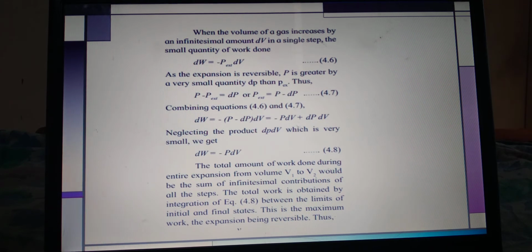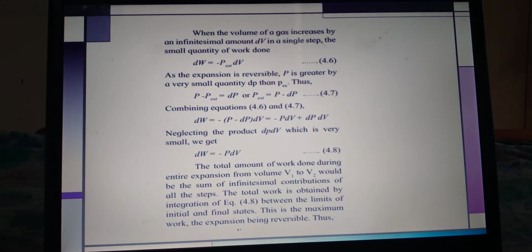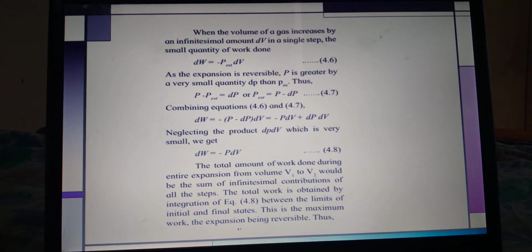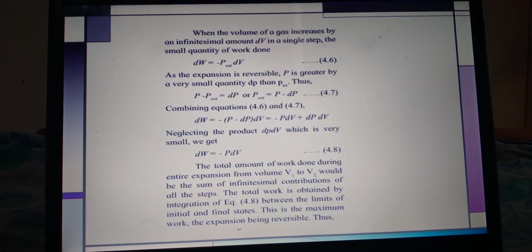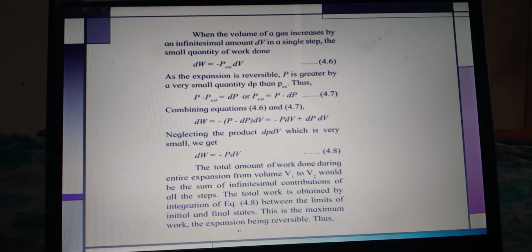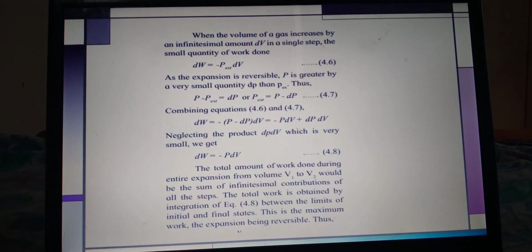During each step, the external pressure is made infinitesimally smaller than the pressure of the gas because the masses are gradually removed from the piston and the gas expands slowly. Its pressure P decreases and the expansion continues until the pressure of the gas falls to P external. According to Boyle's law, the temperature should be constant.